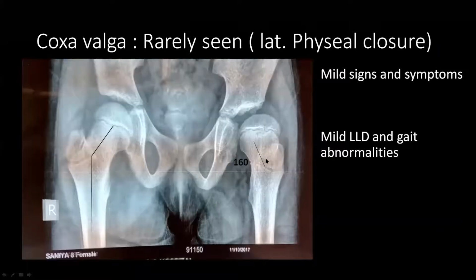Now you can see this is the example of coxa valga. This coxa valga deformity occurs when there is lateral physeal closure and the medial continues to grow. These patients usually have very mild symptoms, and this deformity as an isolated sequelae is very rarely seen.